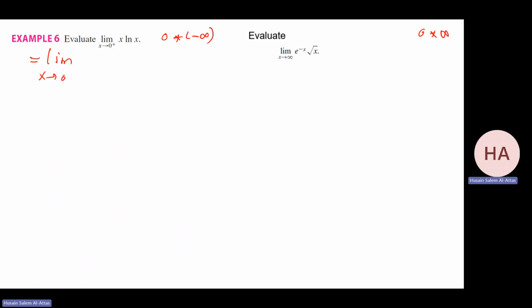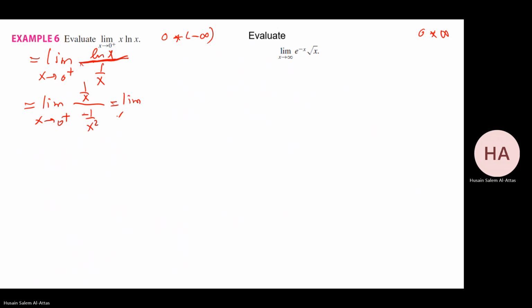So I have limit x goes to 0 from right. I will take x to the numerator. If I take 1 over ln x, that will be very complicated when you differentiate. That will be the division line. Okay, so I have limit. I can apply L'Hopital's rule. Derivative of the numerator, 1 over x. The denominator, minus 1 over x squared.